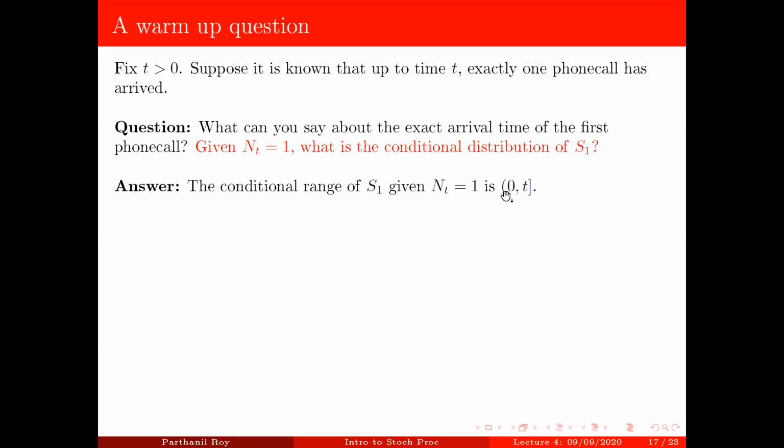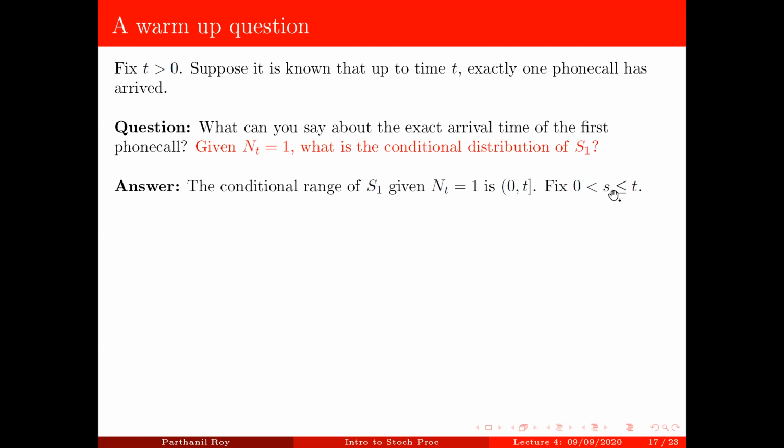Here 0 is not included because N0 is 0, we know that. N0 is a 0 random variable. But I'm allowing the call to come exactly at time t. It's okay. This is not going to be important because this distribution is going to be a continuous distribution. But still, let's put it like that.